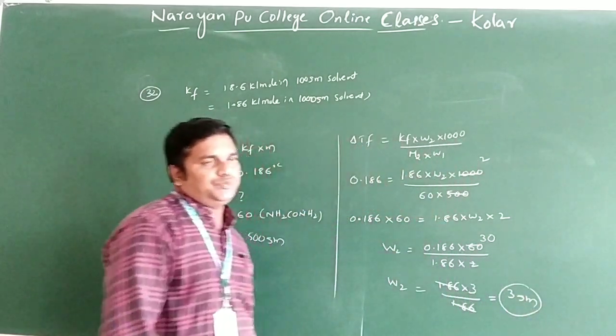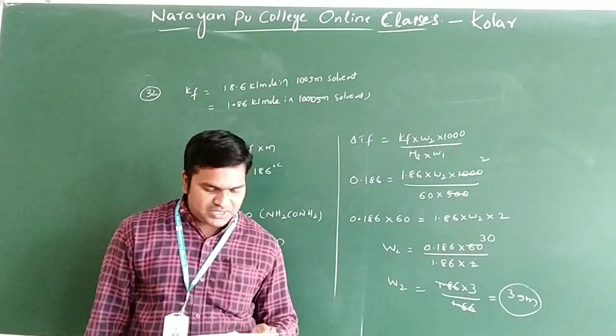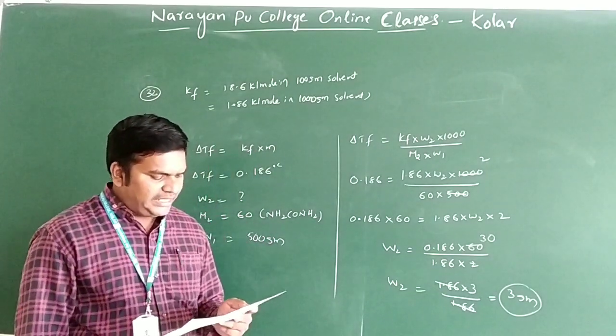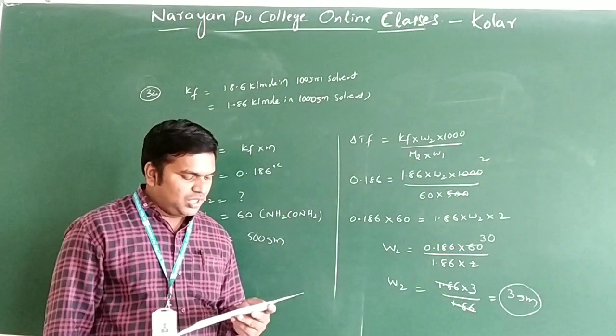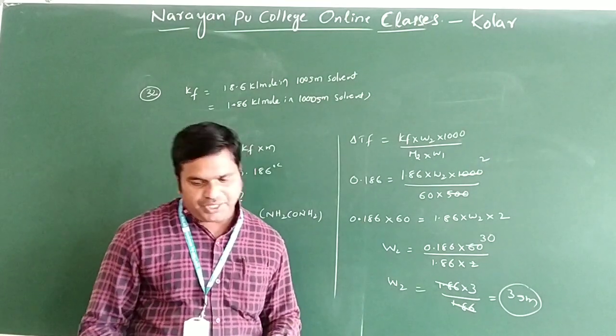You will get 3 grams. See the options we have. The first option is 9 grams. The second option is 6 grams. The third option is 3 grams. The fourth option is 0.3 grams.